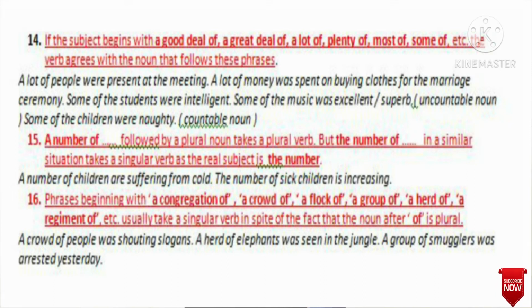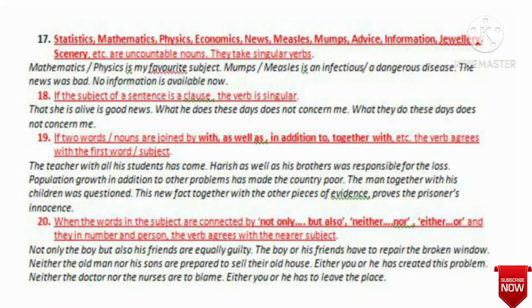Now point number 17. 17 tells us about statistics, mathematics, physics, economics, news, measles, mobs, advice, information, jewelry, scenery, etc. These are all uncountable nouns, so they take a singular verb. Example, mathematics or physics is my favorite subject. That means mathematics is my favorite subject. Mathematics, then is. Mathematics is a subject. We used is as a singular verb.